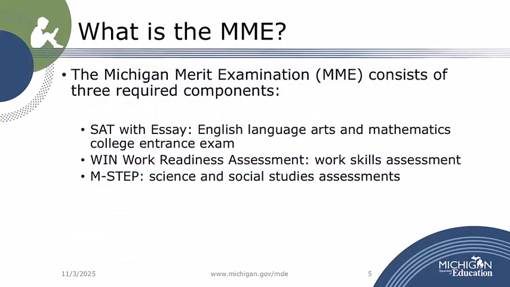The Michigan Merit Exam consists of 3 components: first, a college entrance exam, the SAT with Essay, for English language arts and mathematics scores used in accountability; second, a work skills assessment, the Win Work Readiness Assessment; and third, the M-Step, which assesses student performance in science and social studies, also used in accountability.